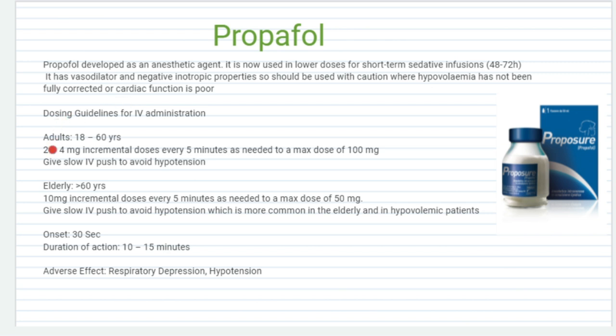Dosing guidelines of propofol include incremental doses starting from 2 to 4 mg, repeated every 5 minutes as needed to a maximum dose of 100 mg. While giving propofol, the IV push should be very slow, otherwise it will cause hypotension. For elderly patients, 10 mg incremental doses every 5 minutes as needed to a maximum of 50 mg. Elderly and hypovolemic patients are vulnerable to hypotension, so we should take care before giving it to them.